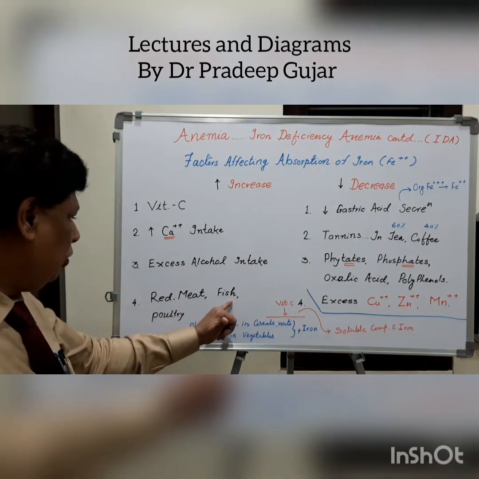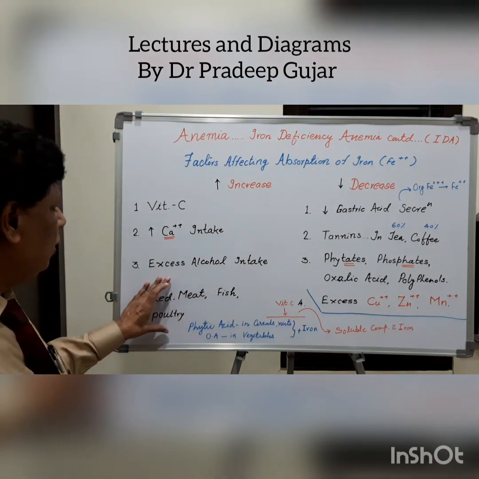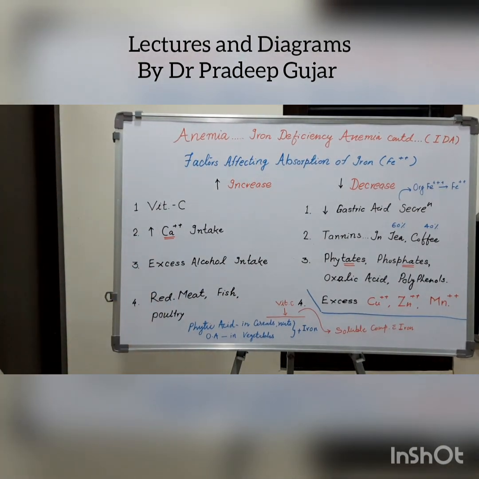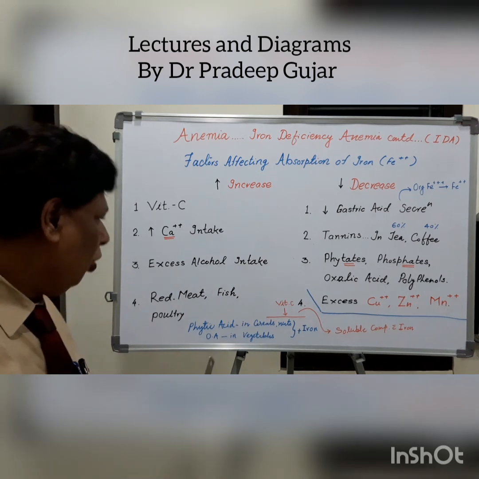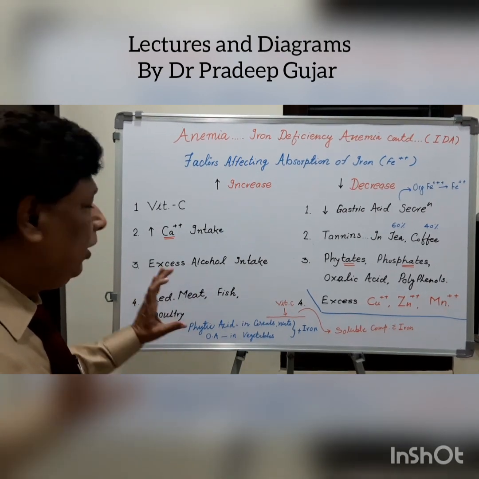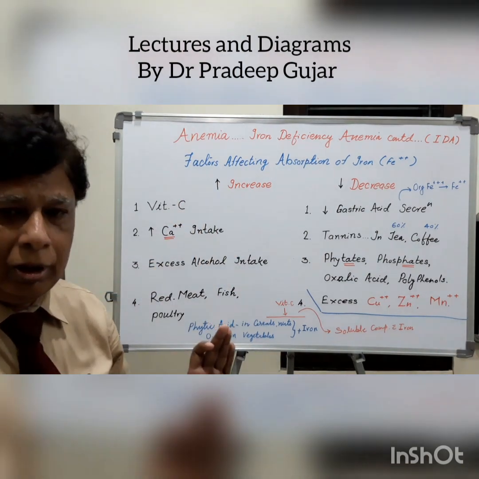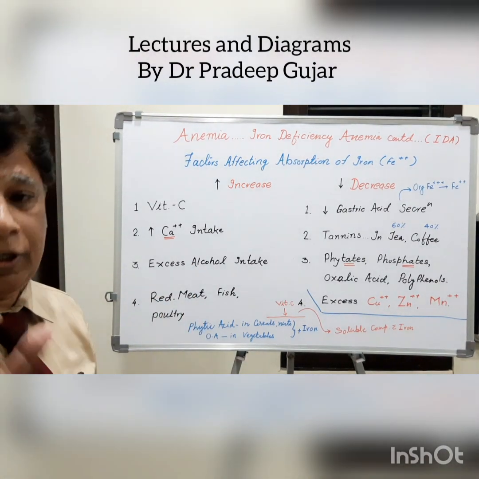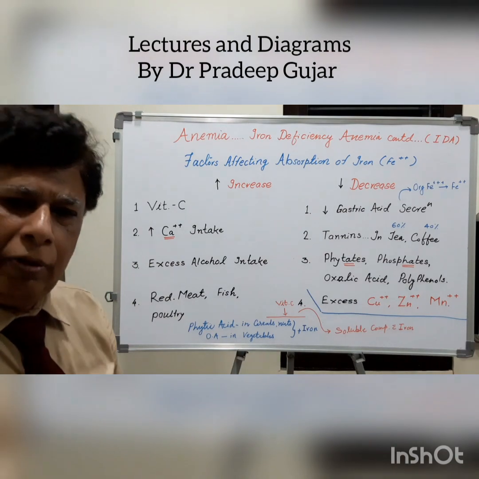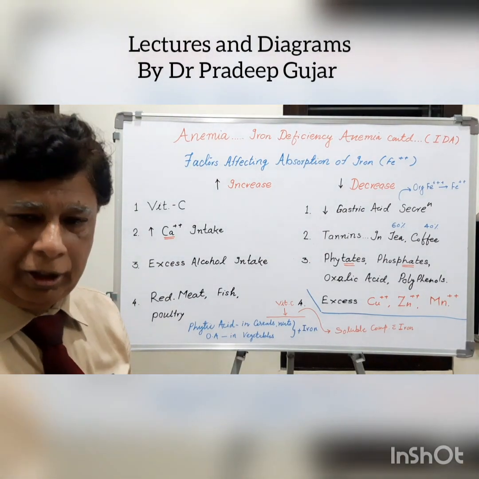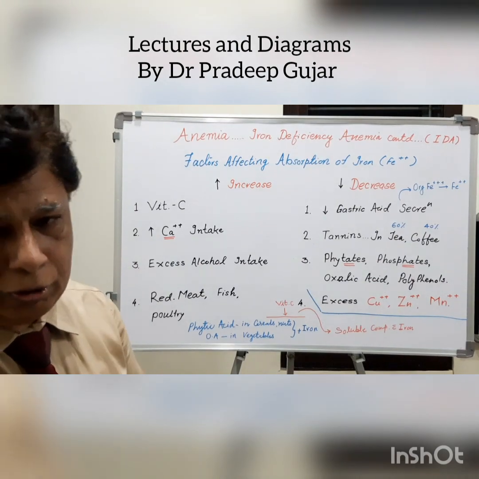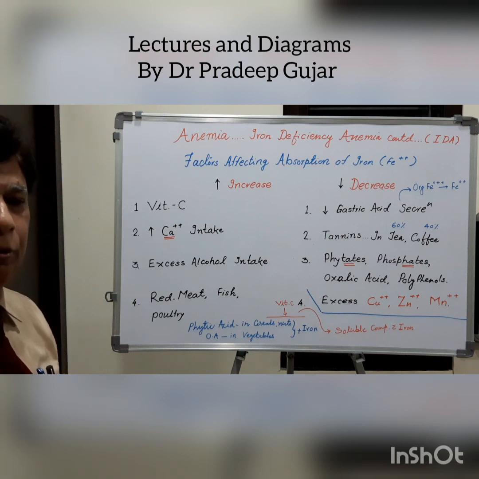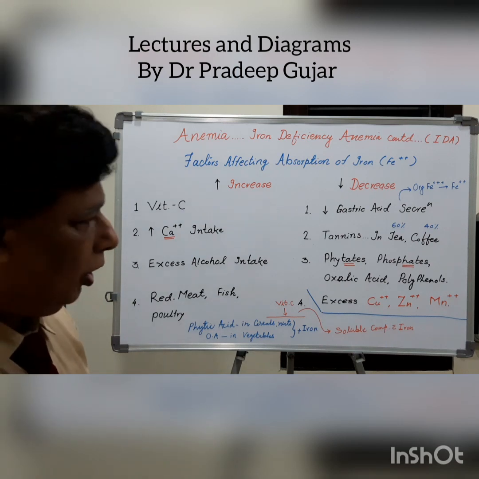Red meat, fish, poultry, definitely. These are the heme sources of the iron. Heme source of iron means it contains hemoglobin or myoglobin. Why is there an increased absorption? The reason is very simple. Hemoglobin and myoglobin contain iron in the ferrous form, and ferrous iron is very well absorbed. Bioavailability or solubility is very high. So red meat, fish or poultry definitely helps for the increased absorption of the iron.